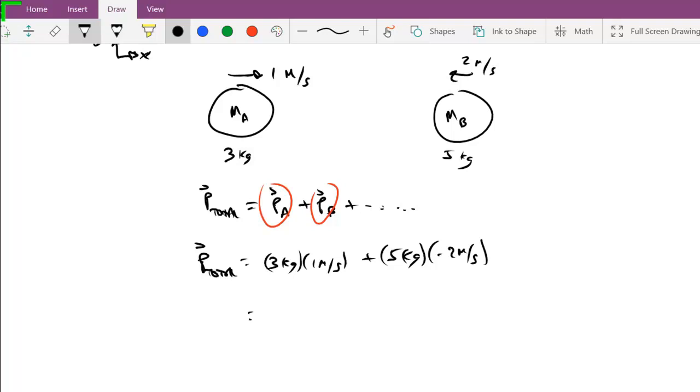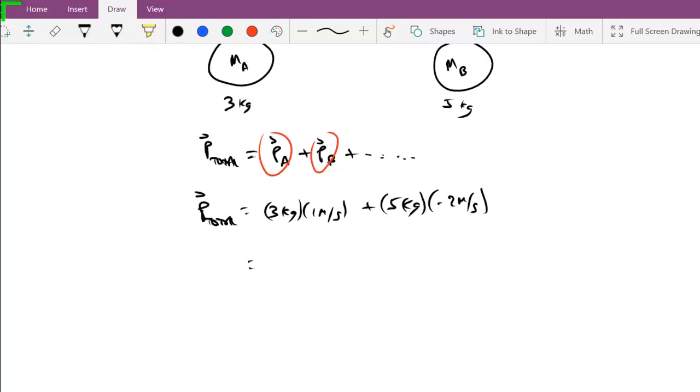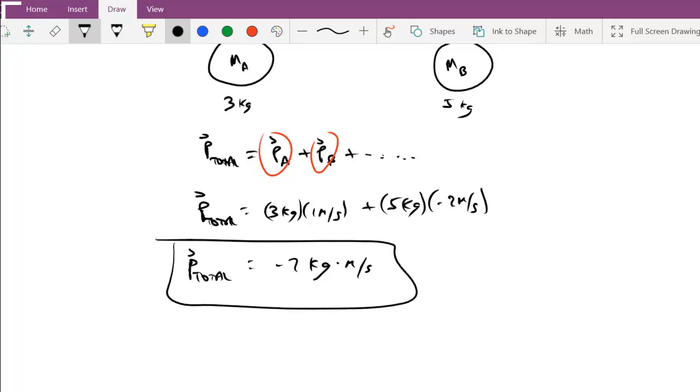And so when I sum these together, I have here 3 minus 10, I have negative 7 kilogram meters per second would be my total momentum of the system here. So the total momentum is simply the vector sum of all the individual momentums of the pieces.